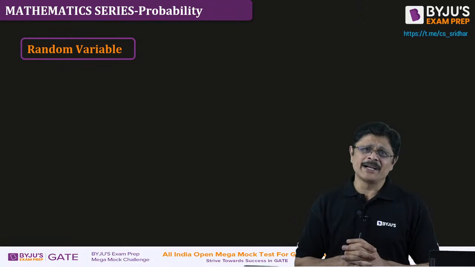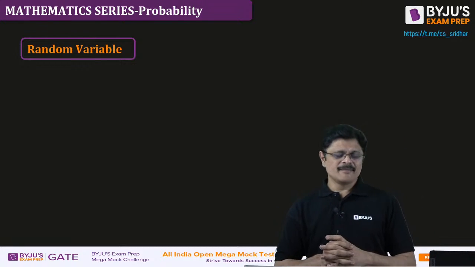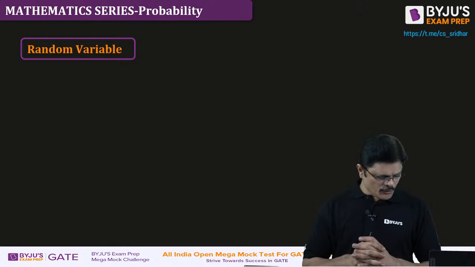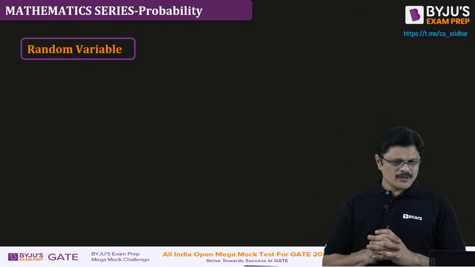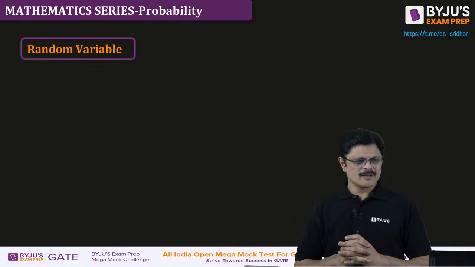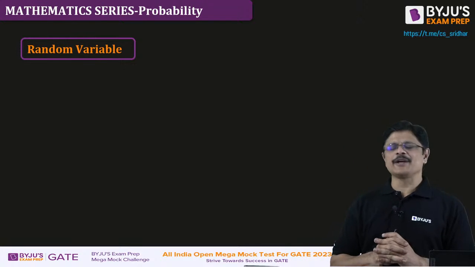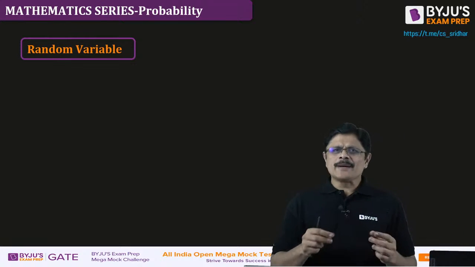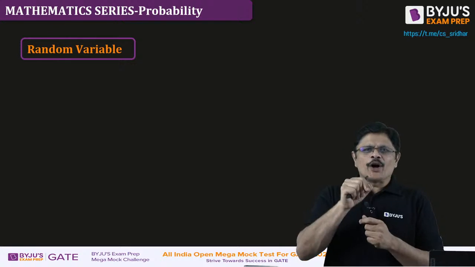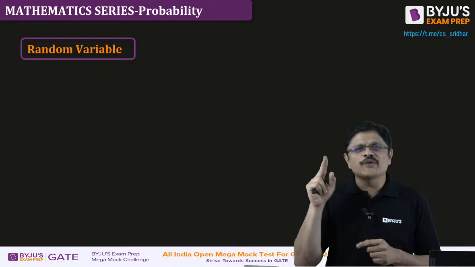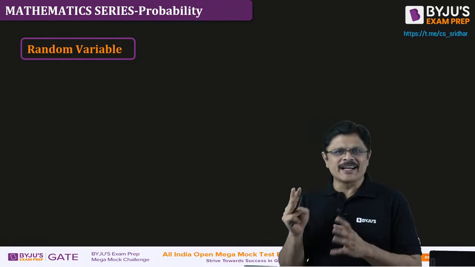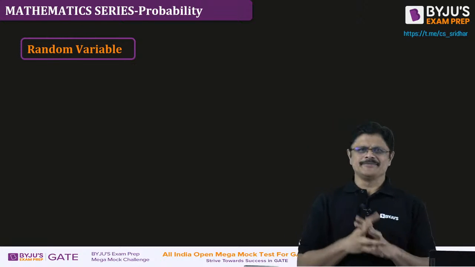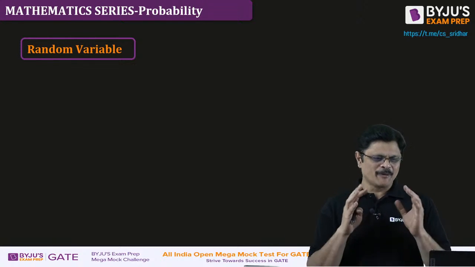You need to answer my question. What are the possible outcomes when you roll a die? 1, 2, 3, 4, 5, 6. Very good sir. 1, 2, 3, 4, 5, 6. These are the outcomes. Now, outcomes are actually not 1, 2, 3, 4, 5, 6. 1 dot, we refer to it as 1. 2 dots, we refer to it as 2. 3 dots, we refer to it as 3. Like that. Anyhow, somehow they are numbers. Mathematics people are happy with the numbers.